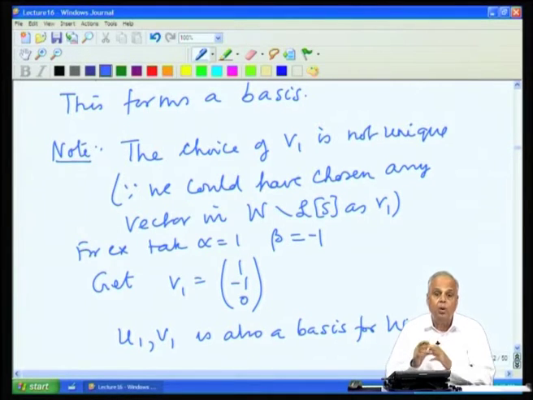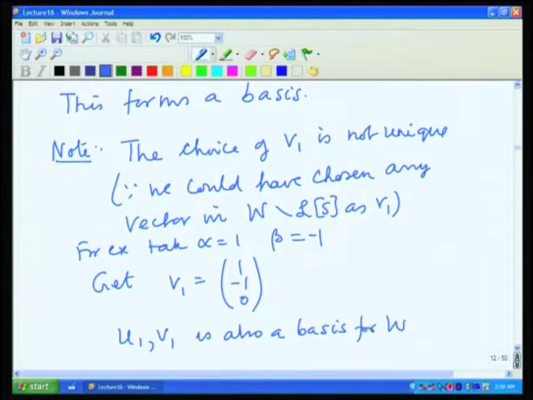And therefore, when we say that any linearly independent set can be extended to a basis, the extended part is not unique. The starting part, the given set S, is fixed, that is what we want to be a part of the basis, and what we append to make it a basis can be chosen in any arbitrary manner. So, there are many ways of choosing it.